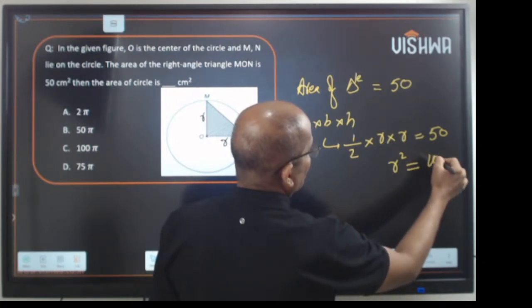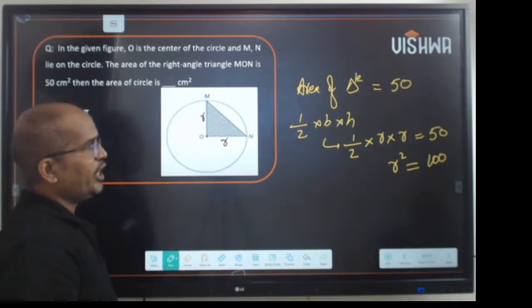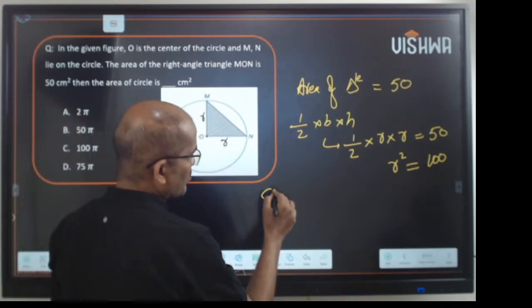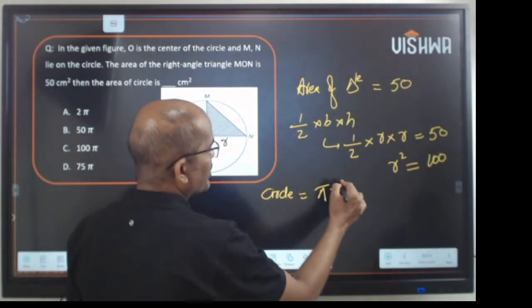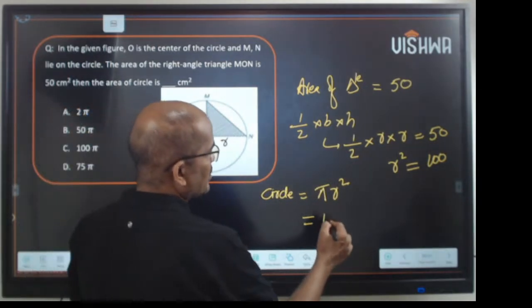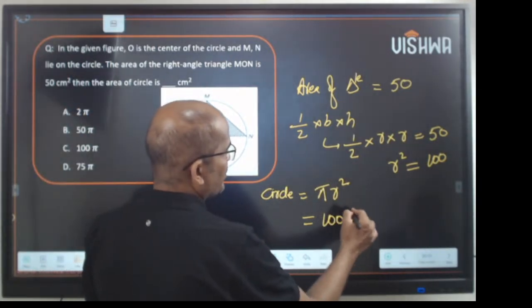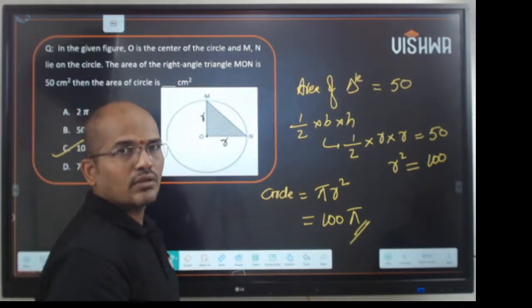Now find the area of the circle. Area of circle is pi R square. So R square is 100, so the answer is 100 pi.